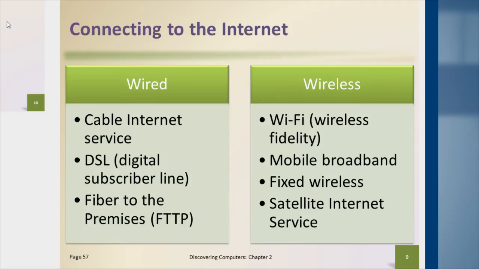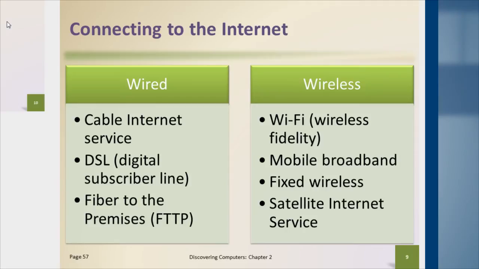When we talk about wireless connectivity, most of us are familiar with Wi-Fi. That's what we connect to in most of our homes and offices. We go to Starbucks or McDonald's. That's what we're talking about. We also have mobile broadband. That's typically what we use to access the internet from our phones. That's our 3G service, 4G, 5G, etc. We've also got fixed wireless.